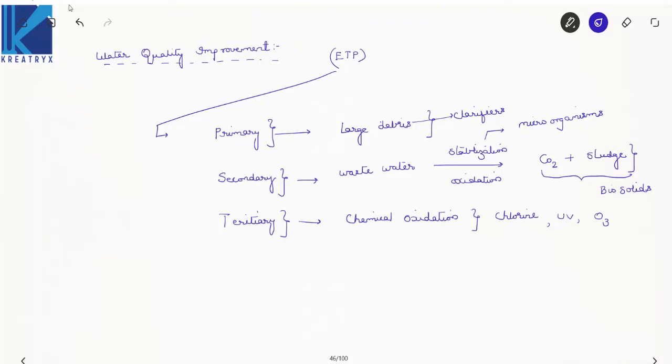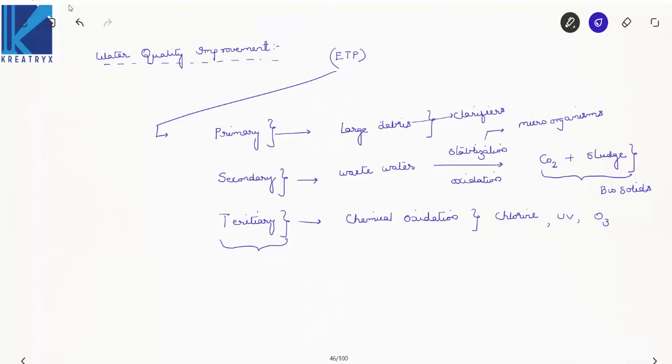Ion exchange method, what we have discussed here, your reverse osmosis, your precipitation, coagulation, all this will be done in tertiary treatment, right? Now after tertiary treatment the water can be used, right? Now the water quality is improved. Done. Now this is the process of water quality improvement.